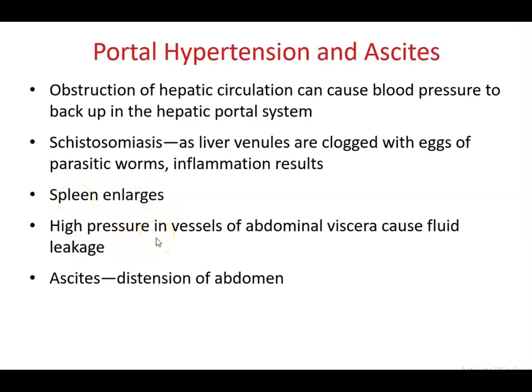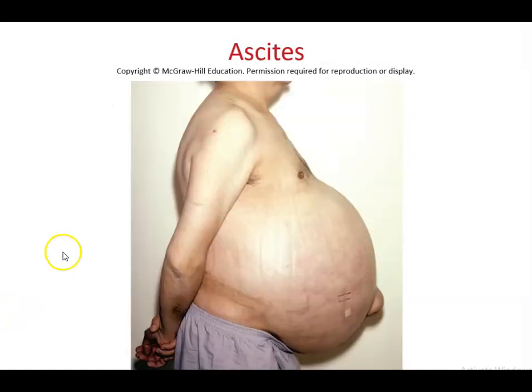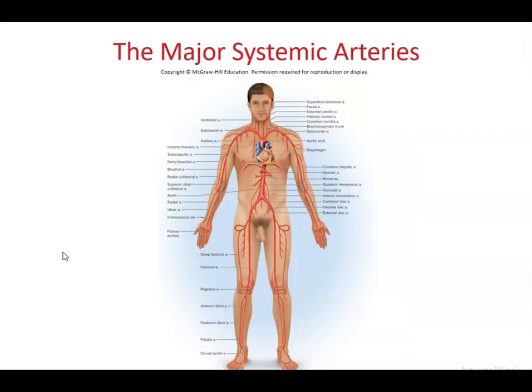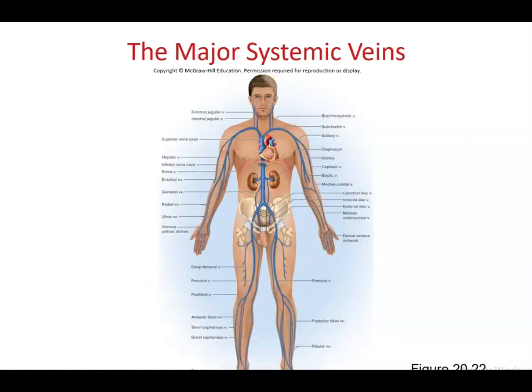Hypertension in the abdominal area can cause fluid leakage. Ascites is the distension of the fluid in the abdominal area. Here's a picture showing the ascites. In summary, this video talks about the major systemic arteries and veins in the body, as well as the results of hypertension.